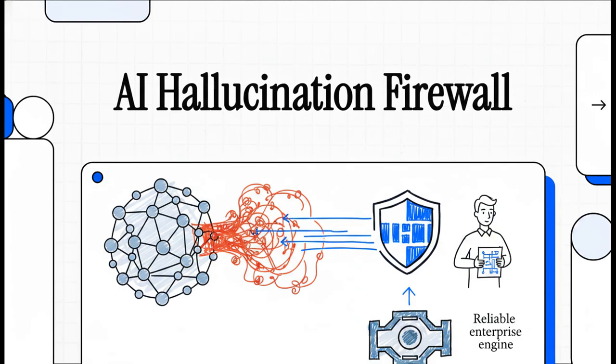Welcome to The Explainer. Today we are diving straight into the architecture of AI truth. We're going to look at exactly how senior AI architects systematically eradicate fabricated information from large language models. Basically, how they transform them from unpredictable guessers into highly reliable enterprise engines. Let's get right into it.